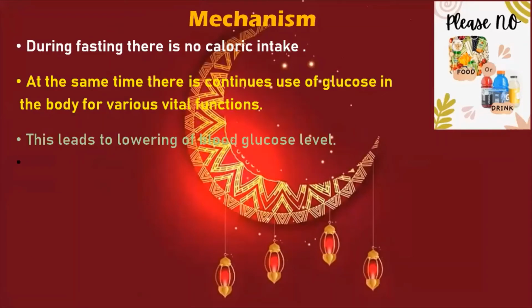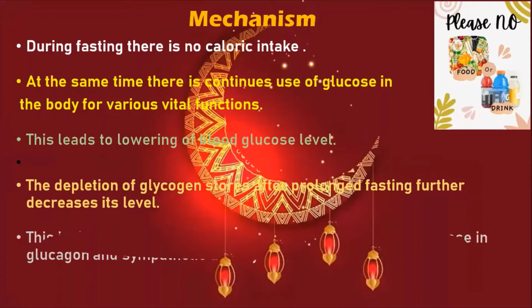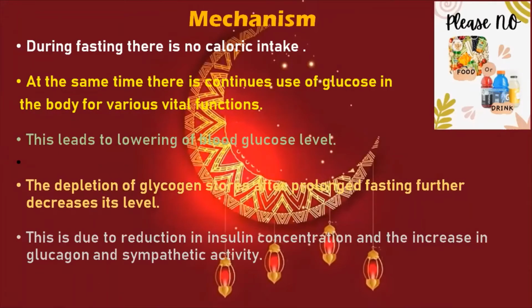During fasting, there is no calorie intake. At the same time, there is continuous use of glucose in the body for various vital functions. So glucose is consumed and there is no intake during fasting. This leads to lowering of blood glucose levels. Glucose is stored in the liver in the form of glycogen stores.